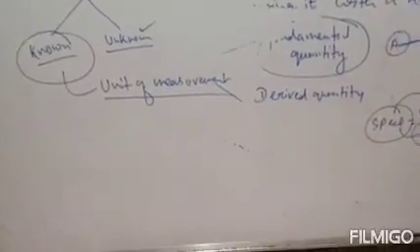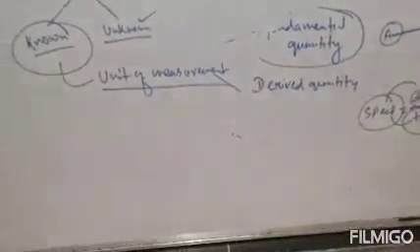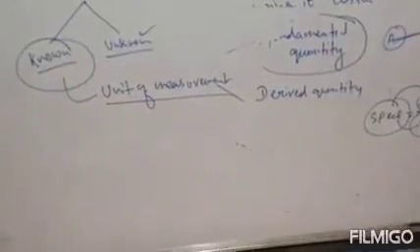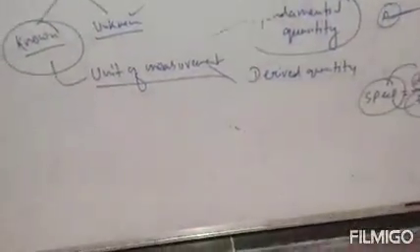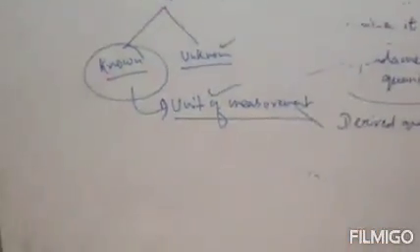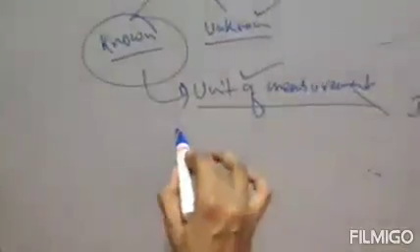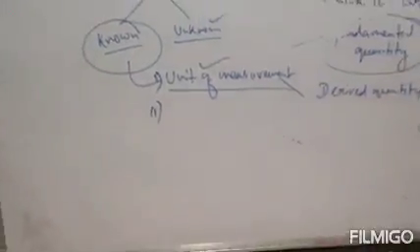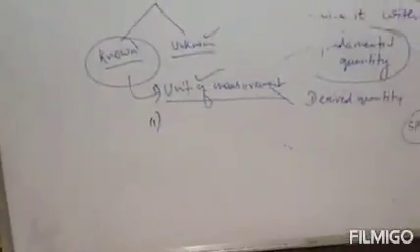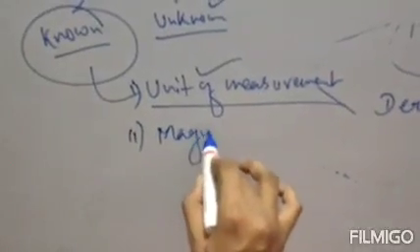In order to measure any physical quantity, we should know the following things. One is the unit of measurement. And the second one is the magnitude of measurement.